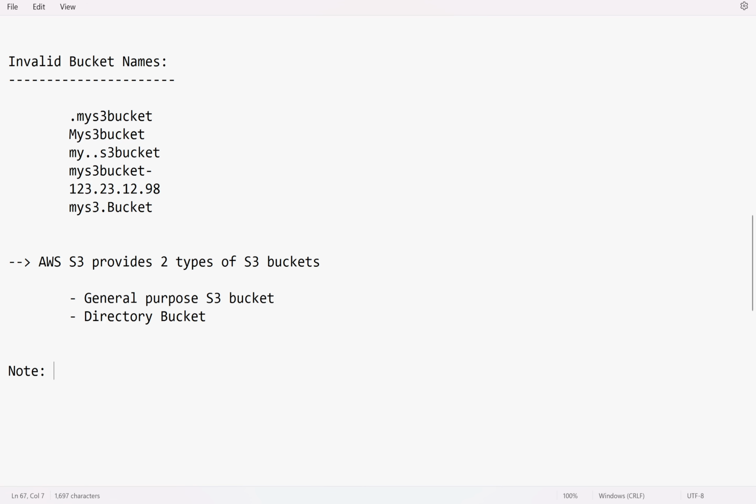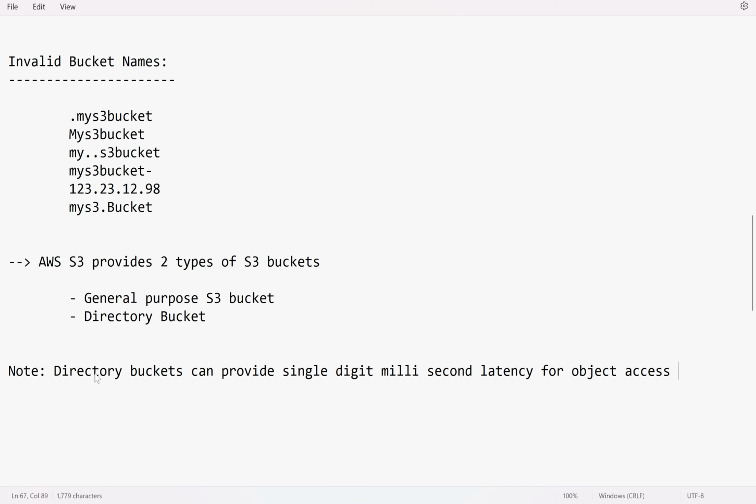But the advantage is it will offer you single digit millisecond latency, like within 9 milliseconds, that object can be accessible. So I can say directory buckets can provide single digit millisecond latency for object access, but it is not recommended for production or critical data.